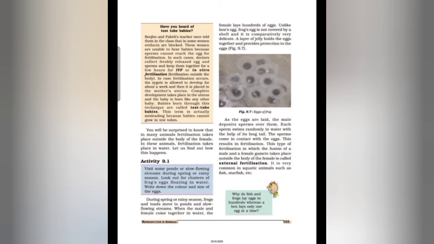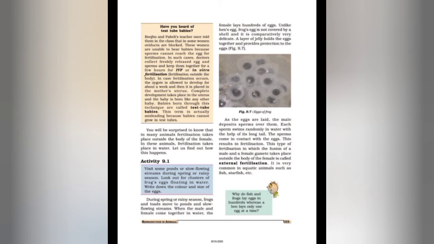That means fertilization outside the body, and in case fertilization occurs, the zygote is allowed to develop for about a week and then it is placed in the mother's uterus or womb. Then complete development takes place in the uterus and the baby is born like any other baby. So babies born through this technique are called test tube babies.